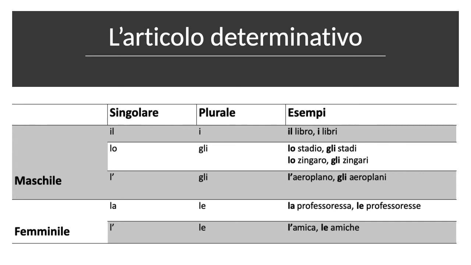So you have to think about the gender when we go to the plural of the definite article, right? So l' turns to le, and then la turns to le as well, right? That's pretty easy. La studentessa, le studentesse, la professoressa, le professoresse, la sedia, le sedie, la lavagna, le lavagne, eccetera, eccetera, eccetera. Okay? And that's it.